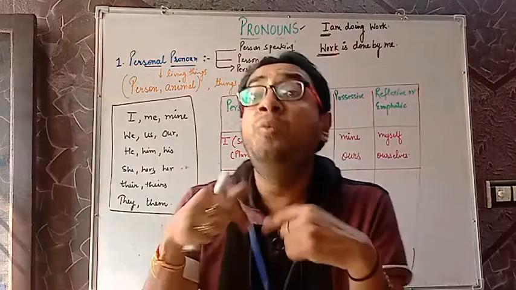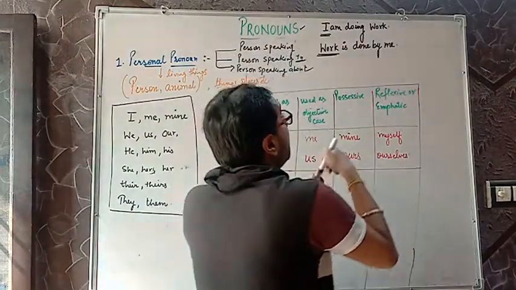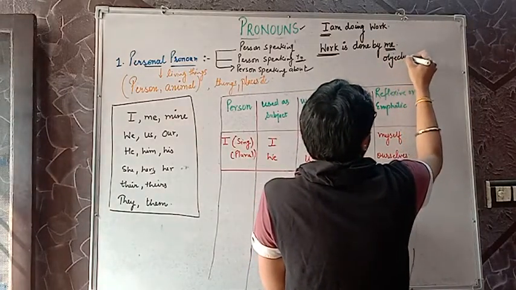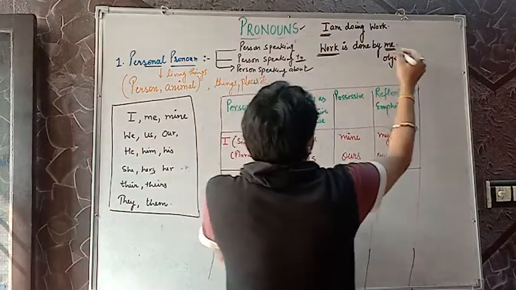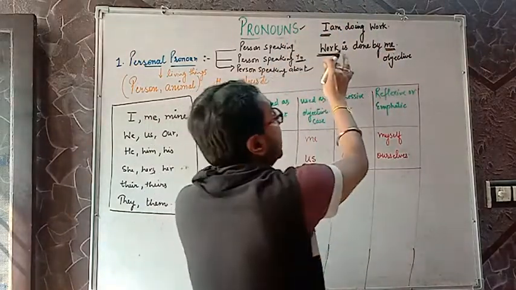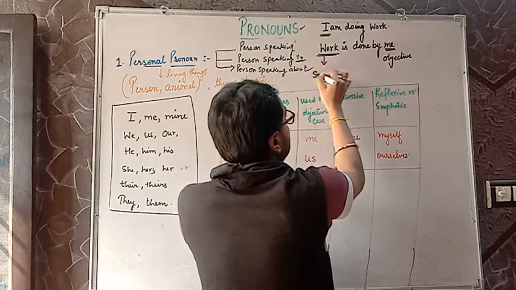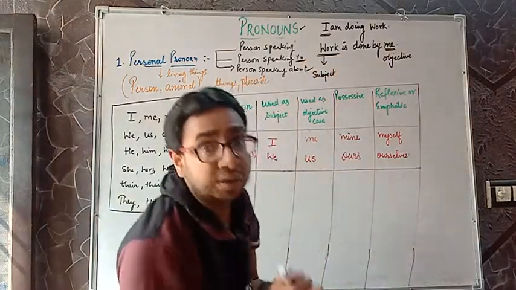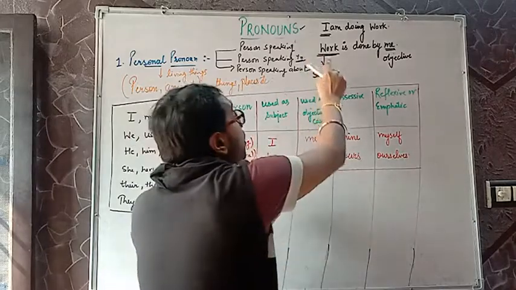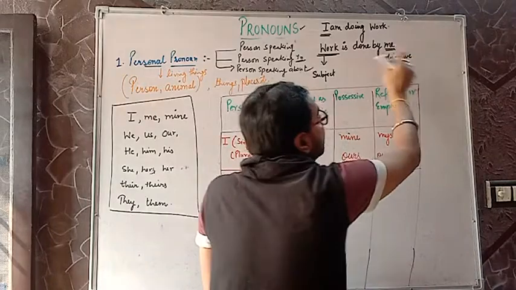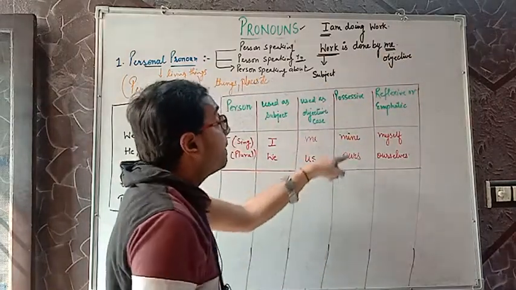What is done? Work is done. Who did it? Me. So it becomes the objective case because here I is used as the object. Subject means doer of the action. What action is happening? Work. But who is doing? Me. Objective case. Clear?